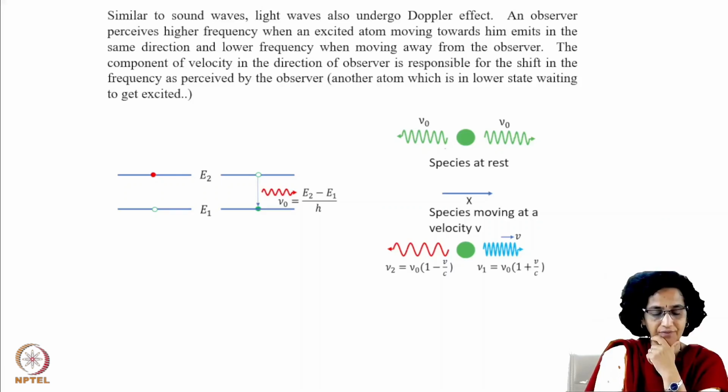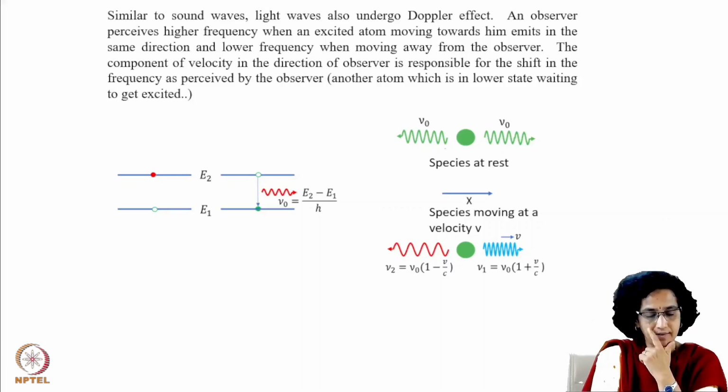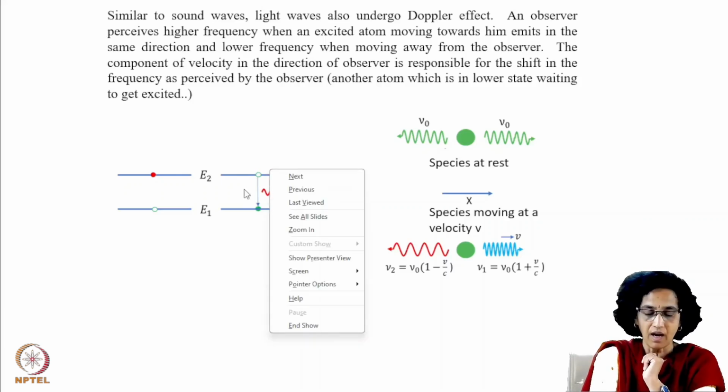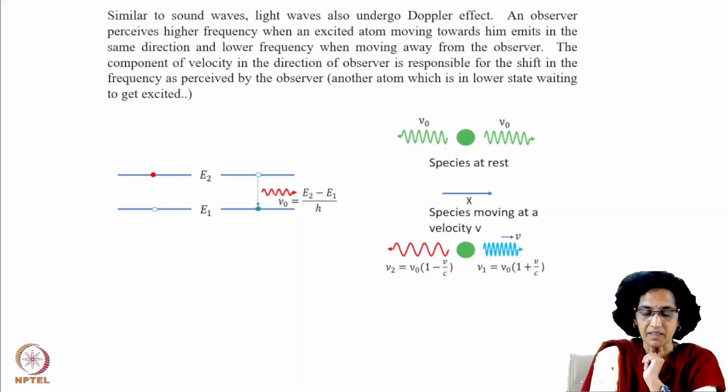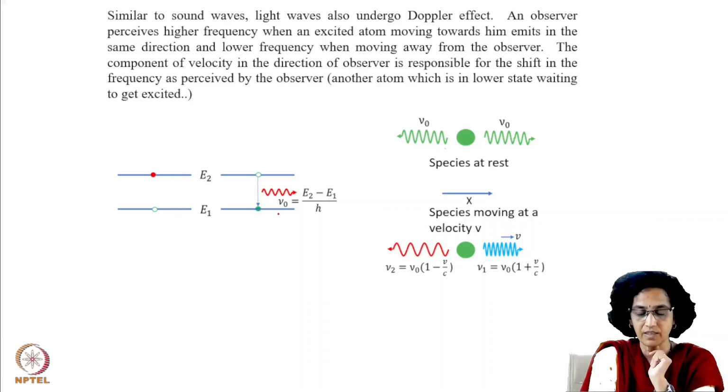So what we have here is a molecule which, when excited, goes to the upper state E2, and when it comes down, it emits a frequency. The central frequency is nu zero, which is E2 minus E1, the energy difference, divided by h.